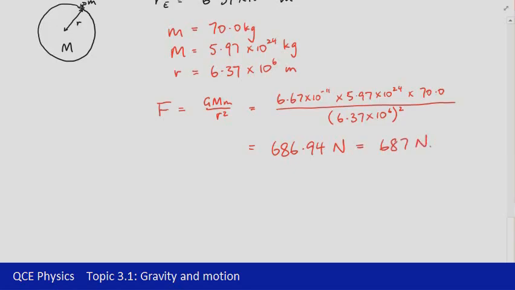So there's a quick question dealing with Newton's law of gravitation. We'll have a look at a few more of those sorts of problems in class, looking at maybe different planets or the force between you and the person sitting beside you, and make sure that we've got a good understanding of how that equation can be applied.